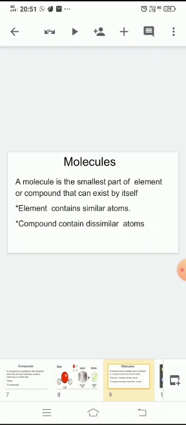Next one, molecules. A molecule is the smallest part of an element or compound that can exist by itself. Therefore, a molecule may contain one or more atoms which may be similar or dissimilar. A molecule of an element contains similar atoms, whereas a molecule of a compound contains dissimilar atoms.